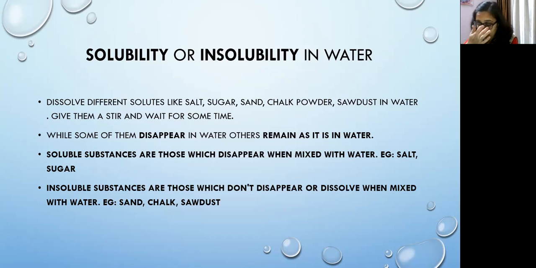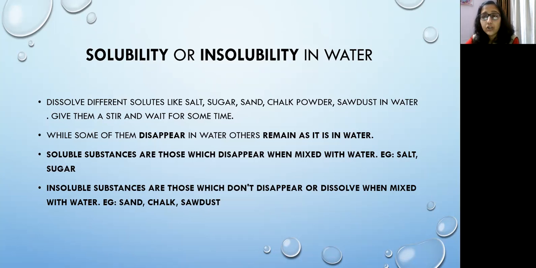So क्या होता है? We can say that this salt is soluble in water, है ना, वो उसमें dissolve हो गया है. So that is why we can say it is soluble in water. So what are soluble substances? Soluble, I'm reading the third point, children. Soluble substances are those which disappear when mixed with water.